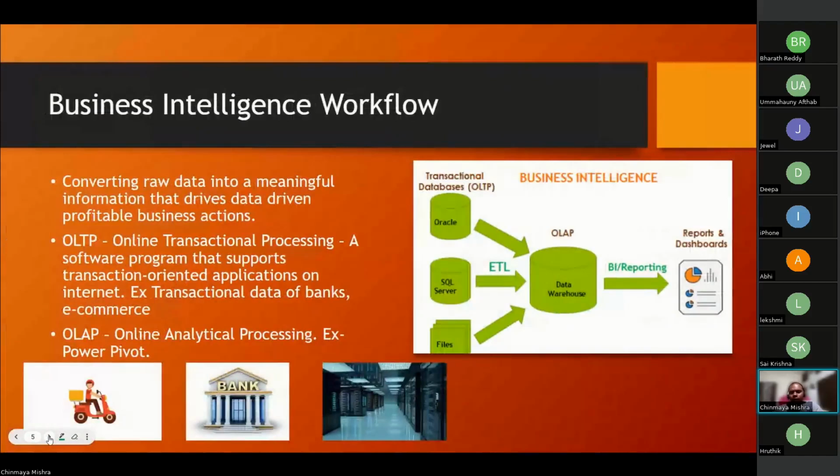Fine. Moving further, I'll now go deeper into the BI workflow, the business intelligence workflow. Also, I just want to know from a few of you who joined new today, is this something new to you? Are you aware of this topic, OLAP, OLTP? If all of you have attended the session last time, I'm not sure, I can skip this or just give a gist of this. Anyone who is new today, if you're new, I'll repeat all the points over here again.